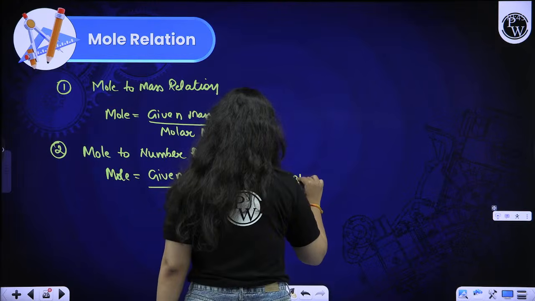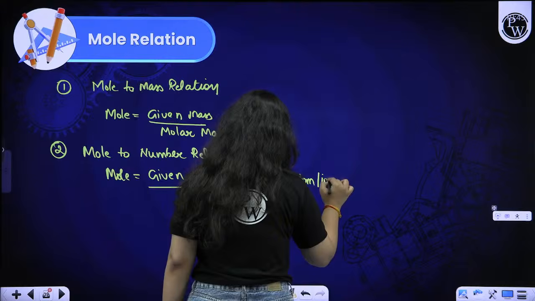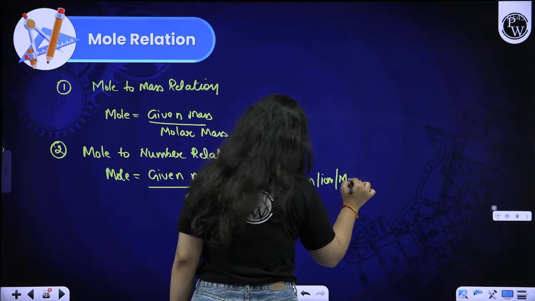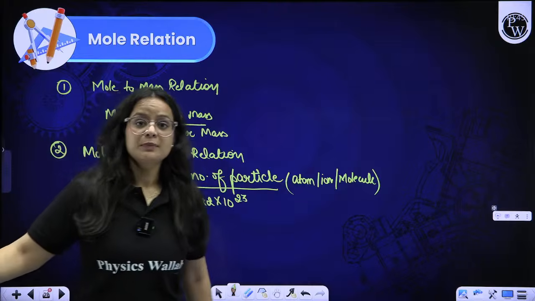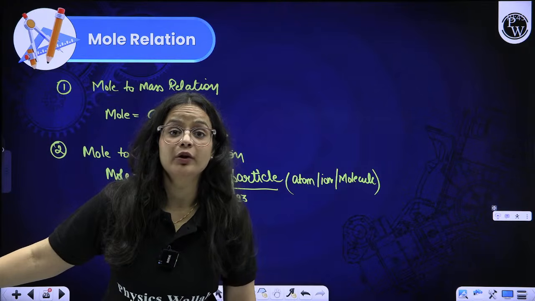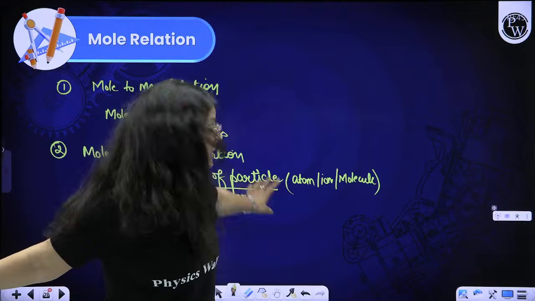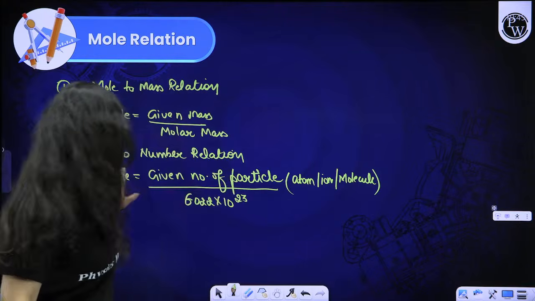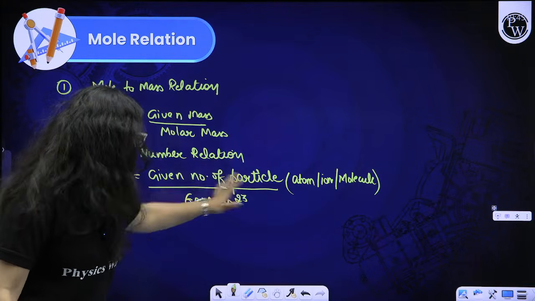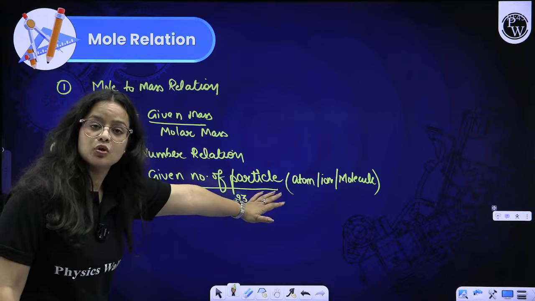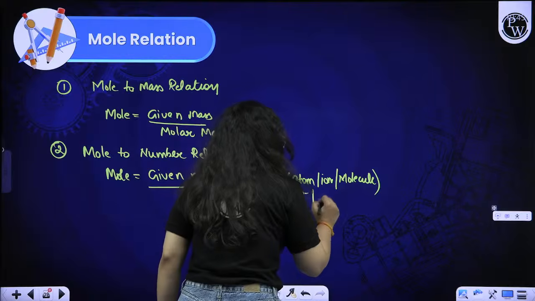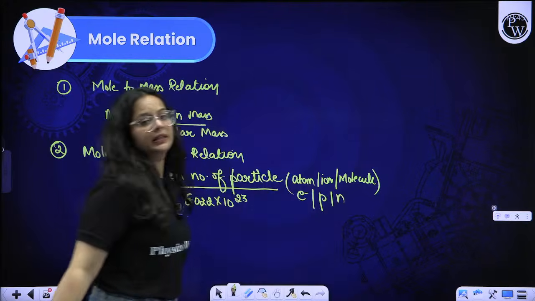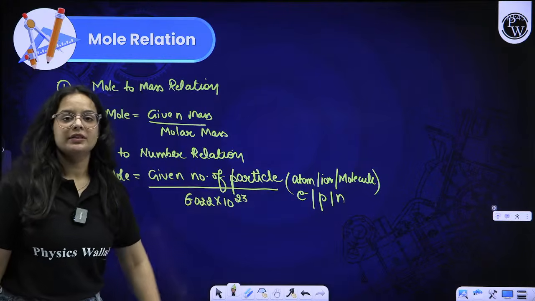It can be atom, ion, or molecule. It is not restricted to a particular thing like atom. Whatever thing is 1 mole, the particles are adjusted accordingly: 1 mole of atoms, 1 mole of ions, electrons, protons, neutrons, whatever it is.